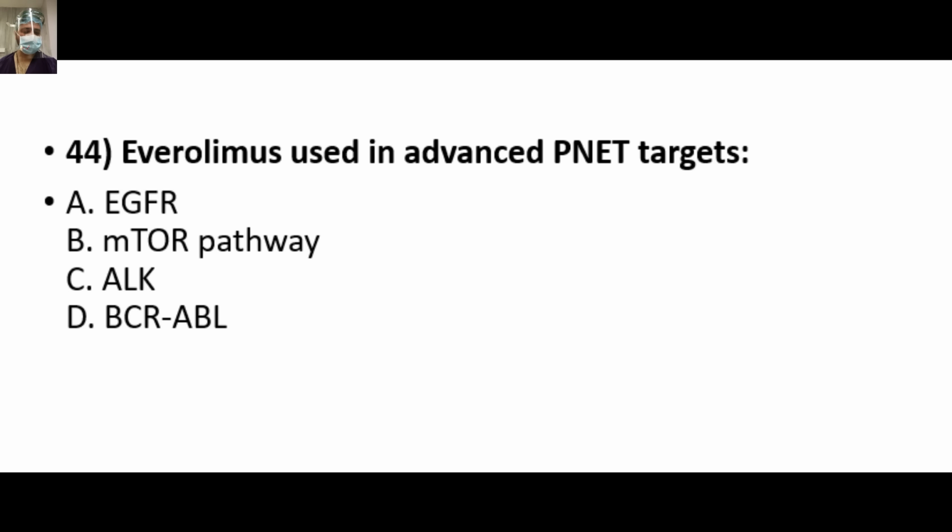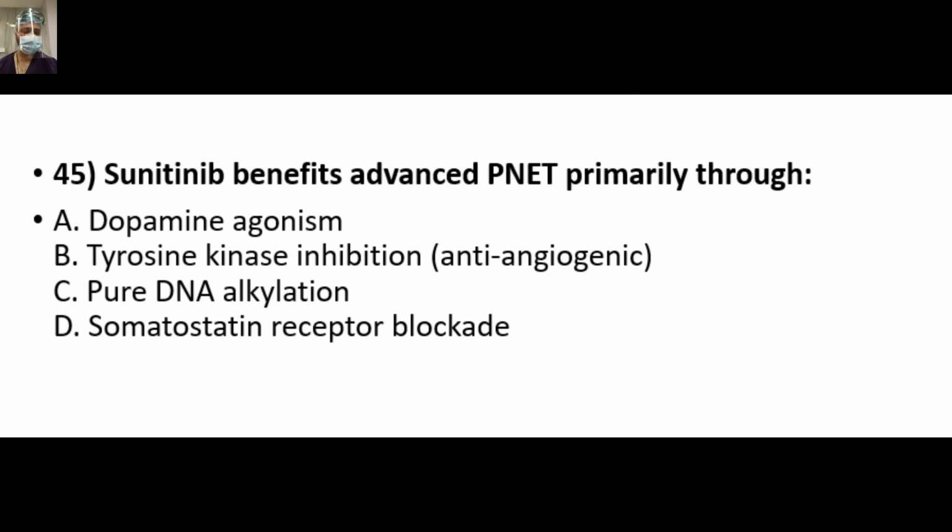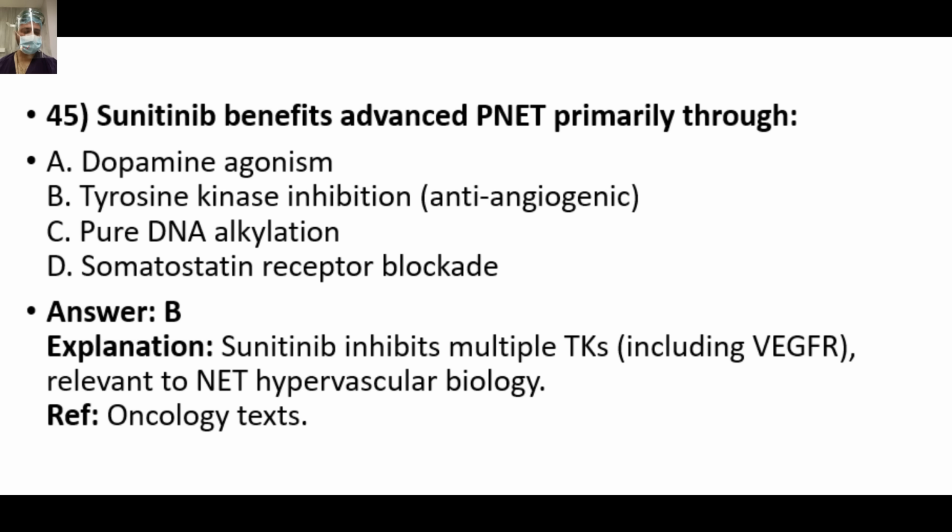Everolimus used in advanced PNET targets the mTOR pathway, friends. Everolimus is an mTOR inhibitor used in progressive advanced PNETs. Sunitinib benefits advanced PNET primarily through... Option B, tyrosine kinase inhibitor, TKI, anti-angiogenic.